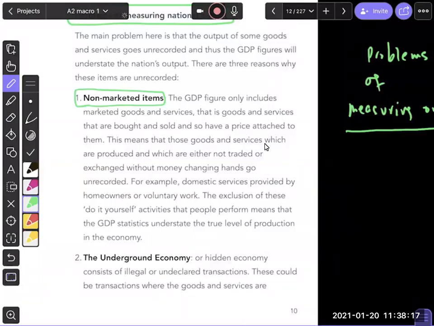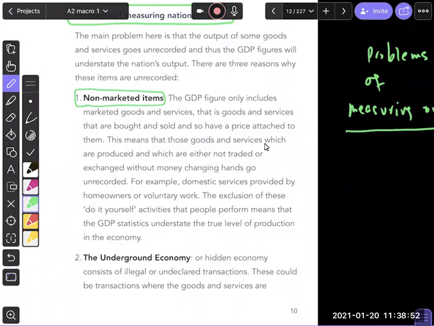A good example of this could be voluntary work. If there's a lot of voluntary work happening, will it be included in our GDP? No. Why? Because it was not marketed or sold in the market. Number two, what about do-it-yourself activity? Somebody was mentioning that while they were at home, they had to go and run some errands, get some groceries. In other circumstances, the household might have hired somebody for this job. But right now, they said, okay, so-and-so is in the house, so why not just make him do this job? This is what we call do-it-yourself activity.